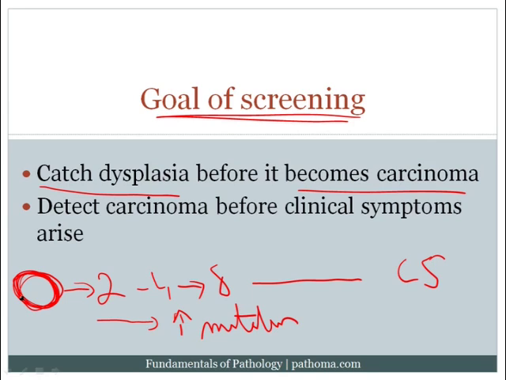It is dysplasia. Now, it has a risk of developing into cancer, and so when we have CIN, we remove the CIN, we remove the epithelium of the cervix before it can actually become cancer. And just note that the difference between dysplasia and cancer is that dysplasia has mutations, but it's reversible. But cancer has mutations, it's irreversible, and it's growing in an unregulated manner. Okay, so that's one goal of screening. It's to catch dysplasia before it becomes carcinoma.